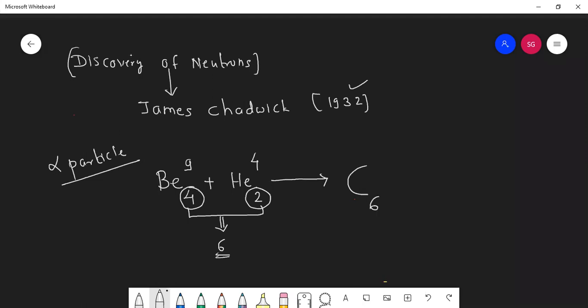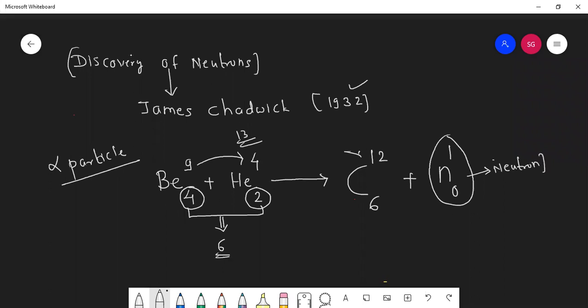What is the mass number of carbon? 12. Now listen to me carefully. Now 9 plus 4, how much? 13. So we got here carbon 12, but we got one more particle, that is 1, 0. What is this? Alright, this is nothing but neutron. What is the mass number of neutron? That is 1.